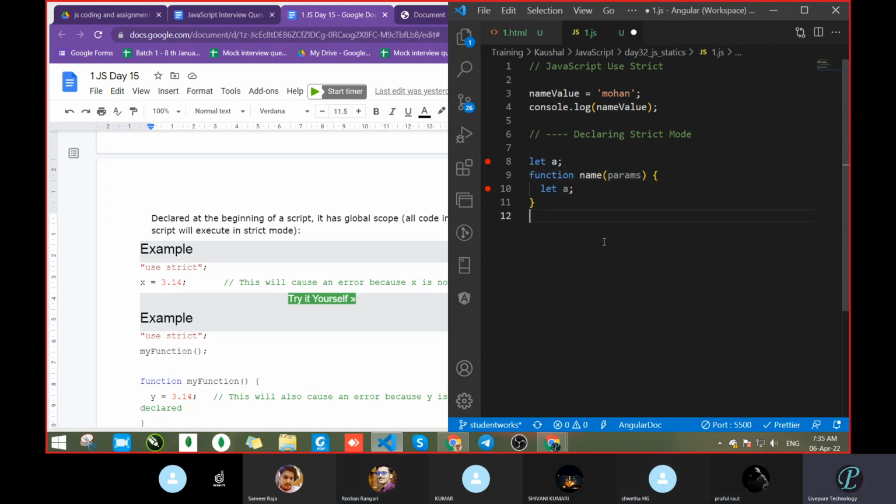And the second thing regarding the error. When it is available outside and we declare it again inside locally, this variable a has its scope only up to here, correct? I think it will not give an error. Let's see. I am thinking it will not give an error because of the scope. Let's write, Mohan.